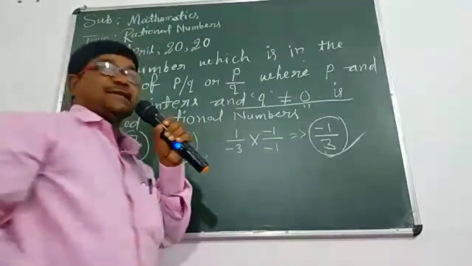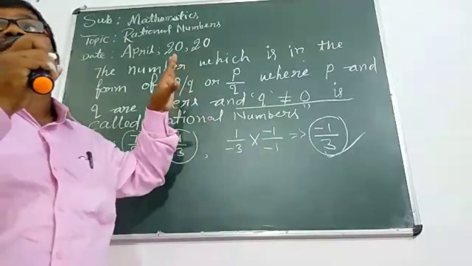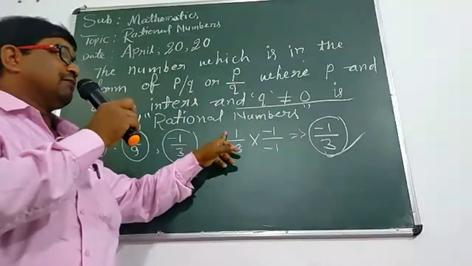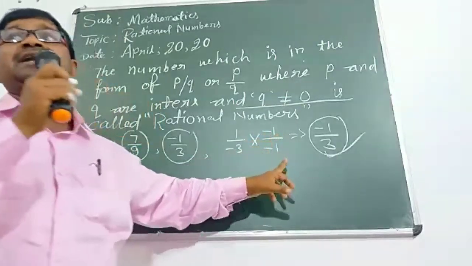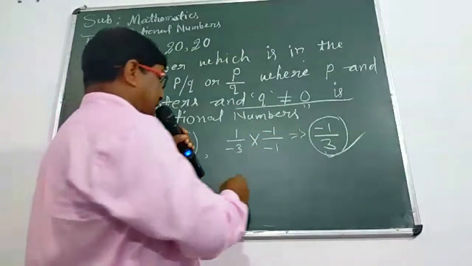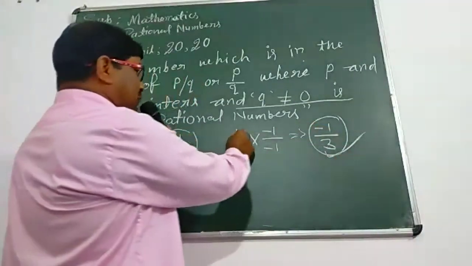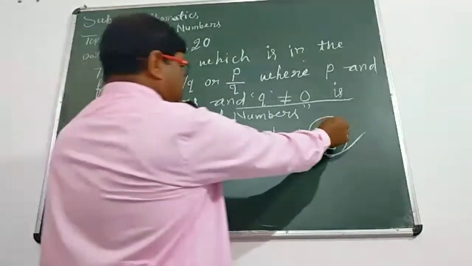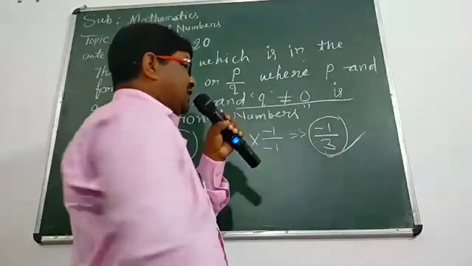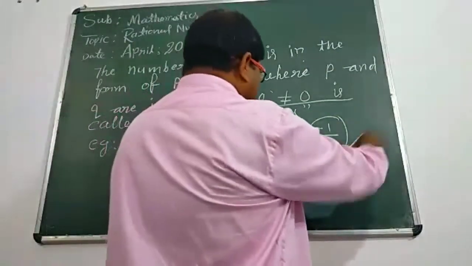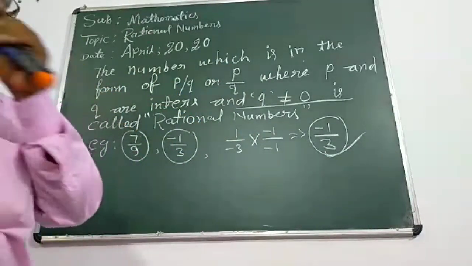In this case, we will multiply and divide the number by the same number, minus 1. After finding the product, we write 1 multiply minus 1 equal to minus 1 and minus 3 multiply minus 1 equal to 3. Now, we are getting another number, minus 1 upon 3. That is called a rational number.